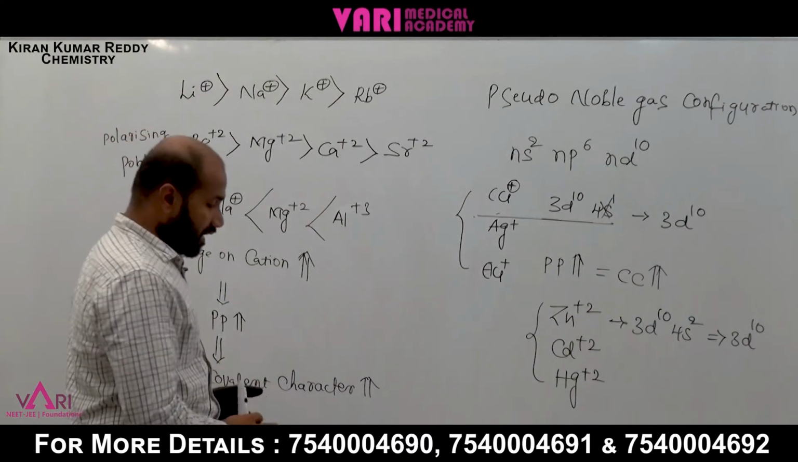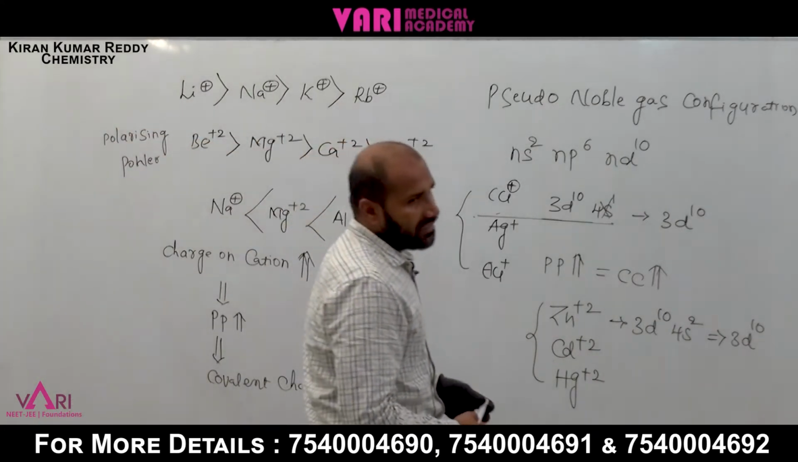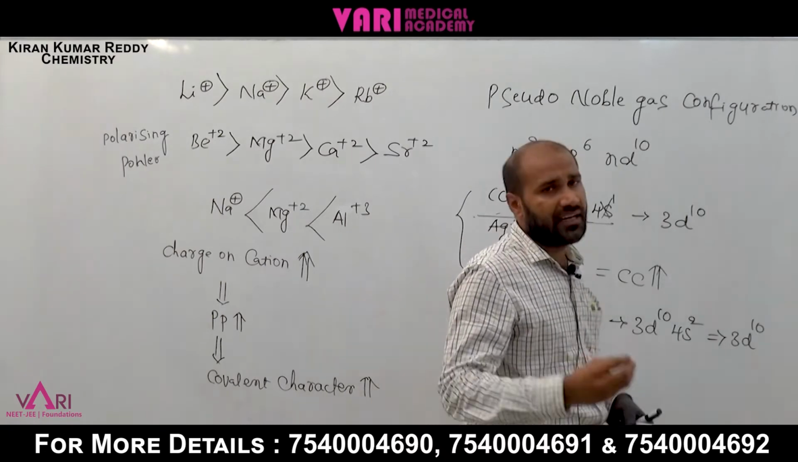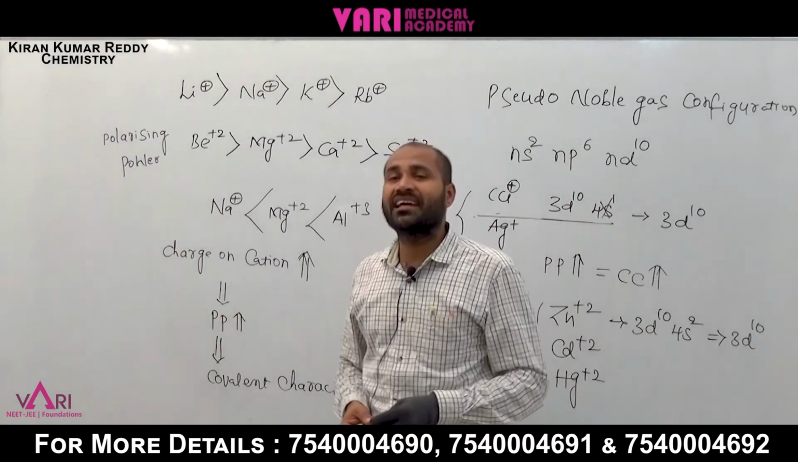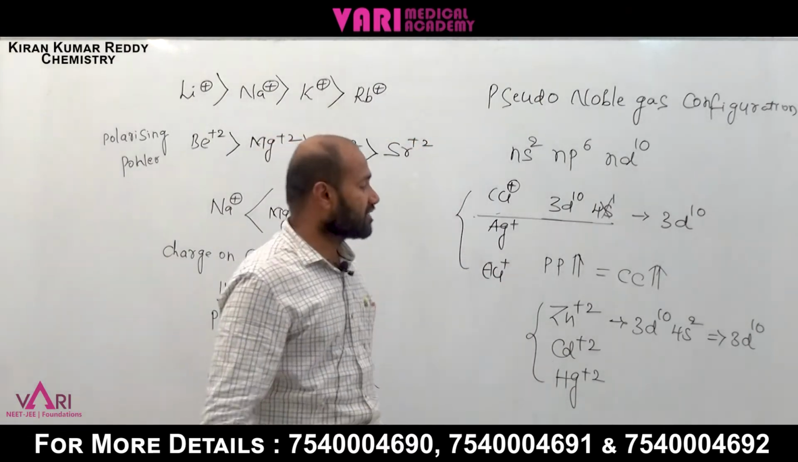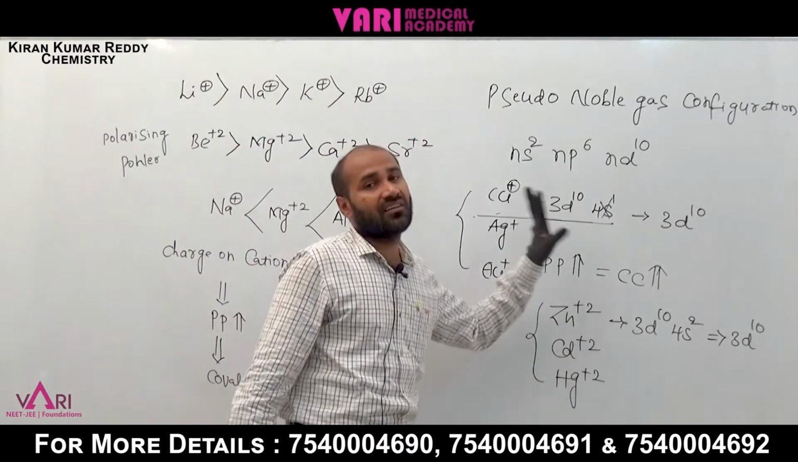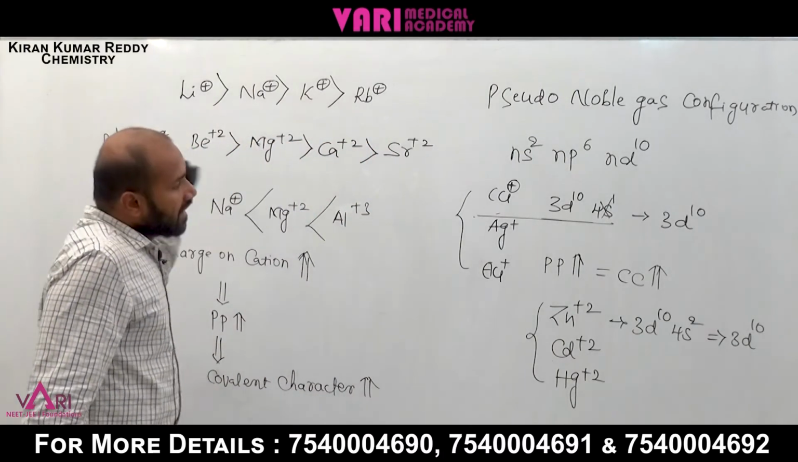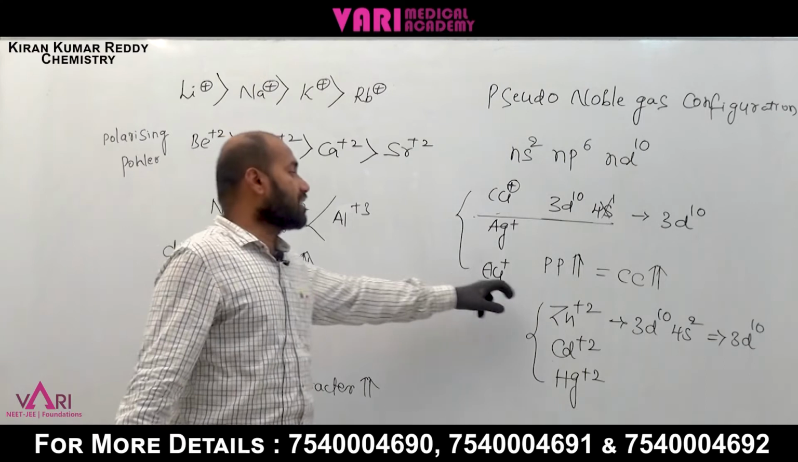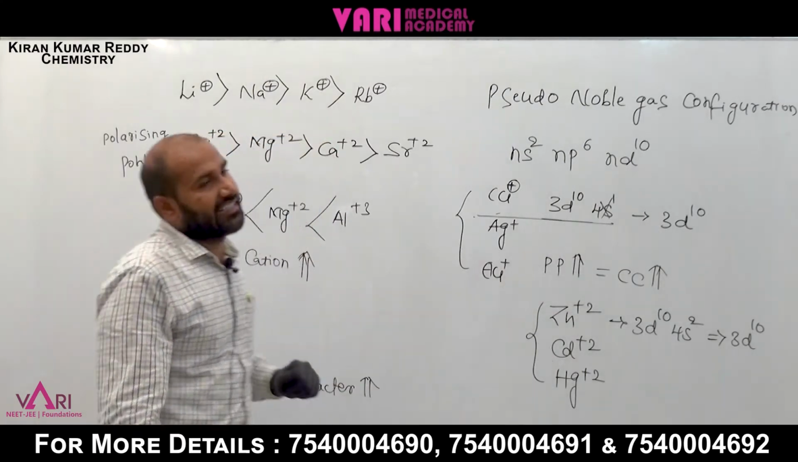These are the factors of polarizing power of cations. What are they? One is small size of cation. Next one is charge on cation increases. Next one is pseudo noble gas configuration. These give more polarizing power, and they are responsible for covalent character.